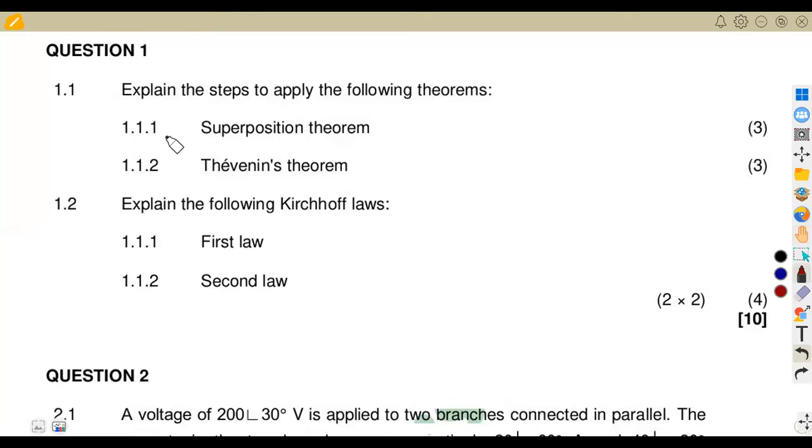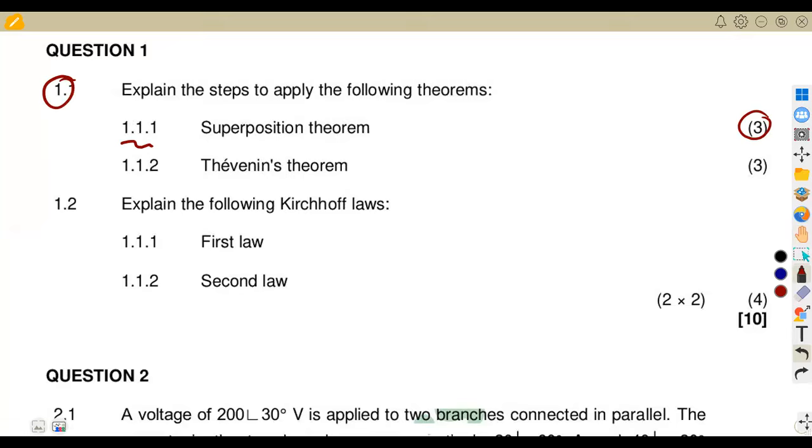Question number one, we are given: explain the steps to apply in the following theorems. So that was a basic question. You're supposed to know your superposition theorem, 3 marks. They're saying you're supposed to explain the steps that you take when calculating current. Remember, you'll be calculating currents from any of these.